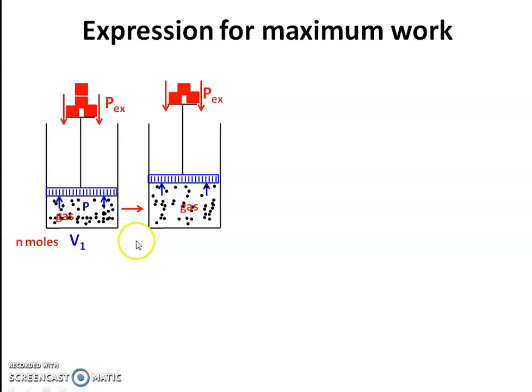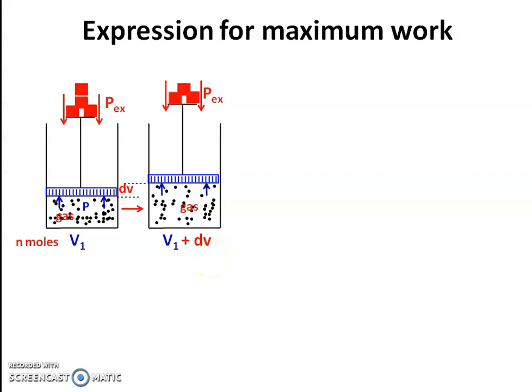Say this change in volume is dV. The initial volume is V1, and during one step there is an increase in volume by dV. So the volume after the first step is V1 plus dV.